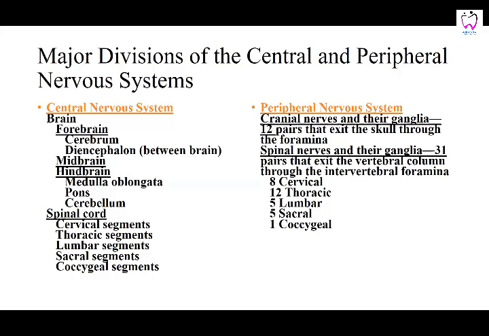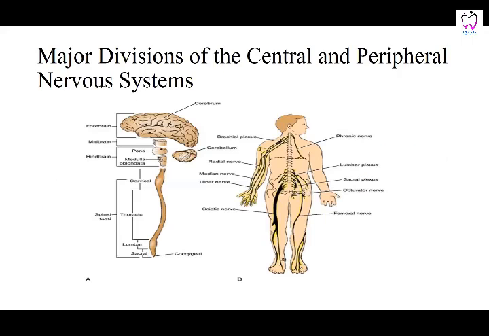The spinal cord and the brain itself are your central nervous system, and the nerve fibers which come out along with their ganglia, the cranial nerves plus the spinal nerves, are your peripheral nervous system. See in this picture, this is the central nervous system: the cerebrum, forebrain, midbrain, hindbrain, and then the spinal cord. The different plexuses of the nerves are your peripheral nervous system.